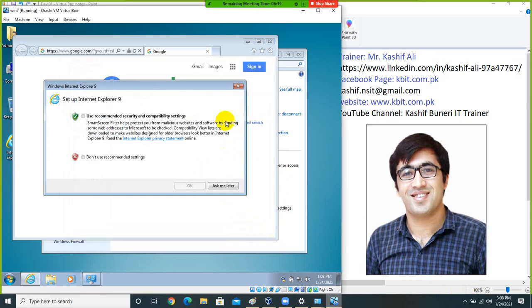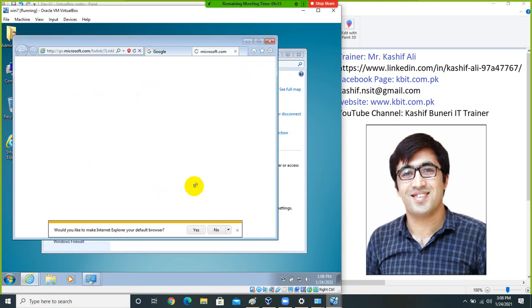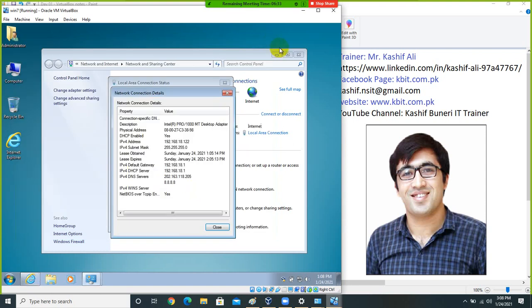So that was for the bridge option, right?